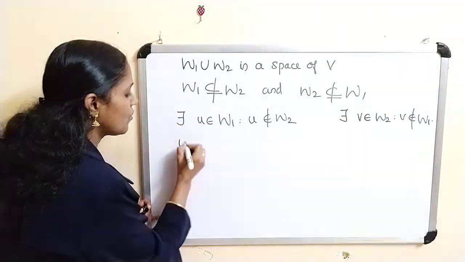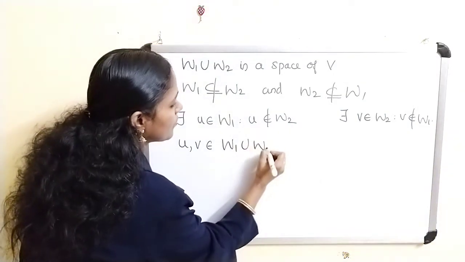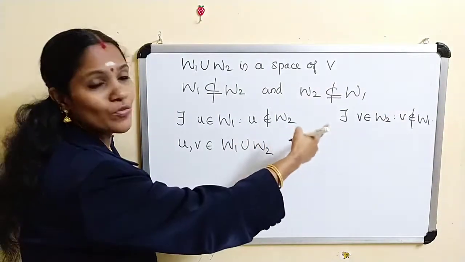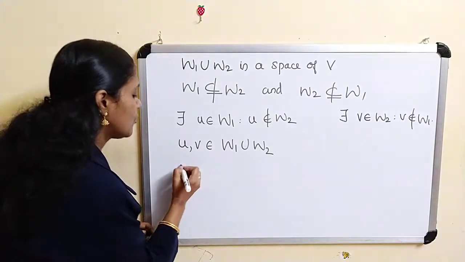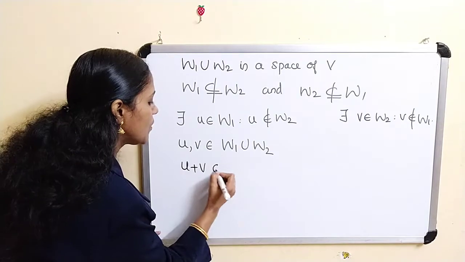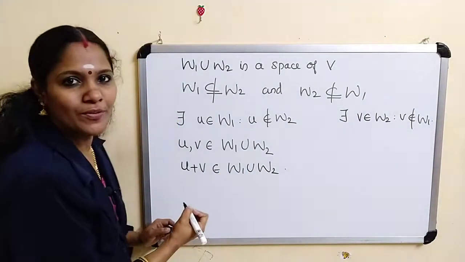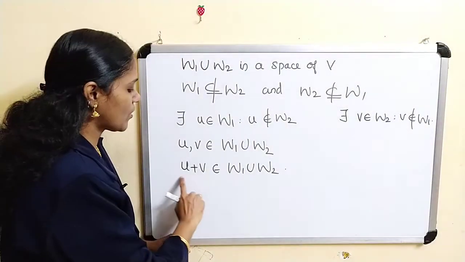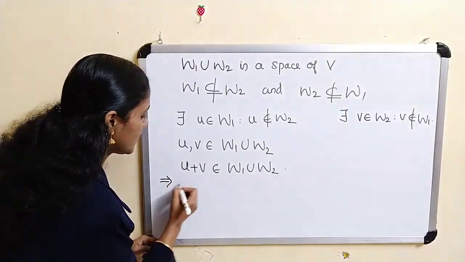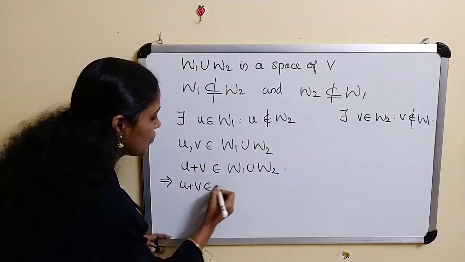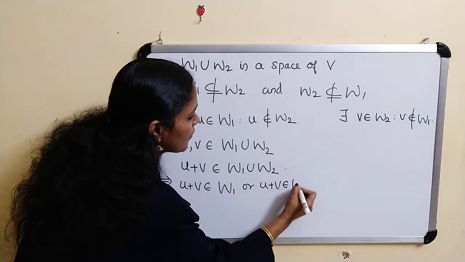But U and V both belong to W1 union W2, since U belongs to W1 and V belongs to W2. So U plus V also belongs to W1 union W2. Now what is the meaning of that? This implies either U plus V belongs to W1 or U plus V belongs to W2.